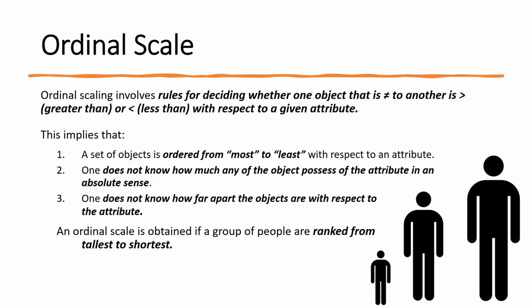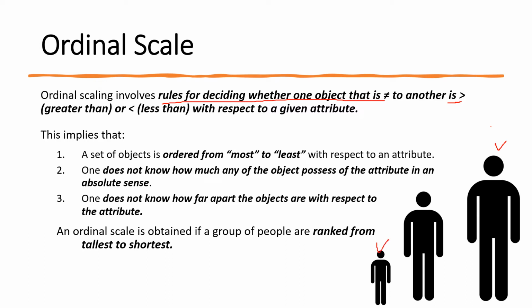And the second one is the ordinal, involving the rule of deciding whether one object is greater than another. Obviously, they are not equal. This property automatically comes in the ordinal, but the second property is magnitude. Magnitude means greater than or lesser than, from most to least. So the height of this individual is the highest, and this person has the lowest.